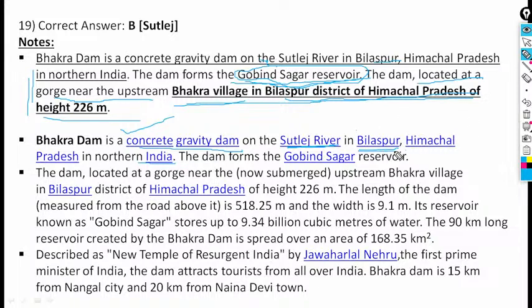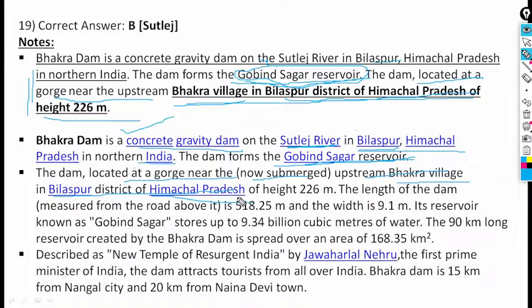The Satluj River in Bilaspur, Himachal Pradesh in northern India. The dam forms the Gobind Sagar Reservoir. The dam is located at a gorge near the now submerged upstream of Bhakra village in Bilaspur district of Himachal Pradesh.